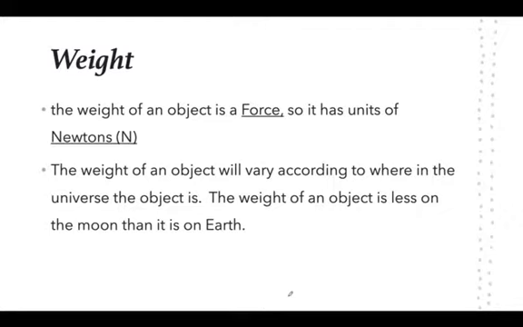Now, the difference with mass is that the weight of an object changes depending on where this object is. The force of gravity, or the acceleration due to gravity, is different in different parts of the universe. For example, the acceleration due to gravity on the moon is 1/6 of that of the Earth. So if we take an object to the moon, its weight is going to be less. Its mass, however, is going to be the same.